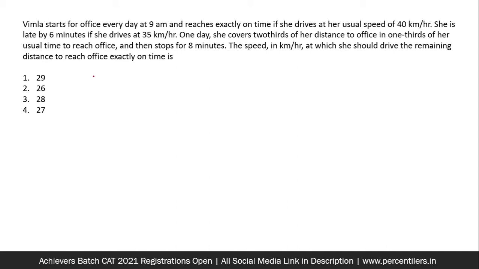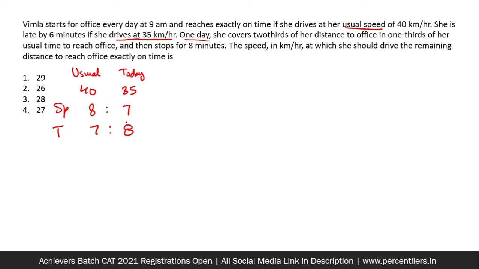In the first one, we take the ratio of usual speed and today's speed. There are 3 instances: usual, today and one day. So we are taking the ratio of speeds of usual, which is 40, and today, which is 35. So speeds are in the ratio 8:7. Since the distance is constant, the ratio of times taken would be 7:8.